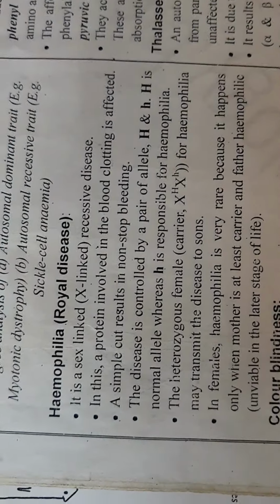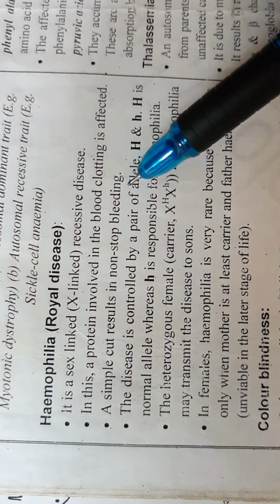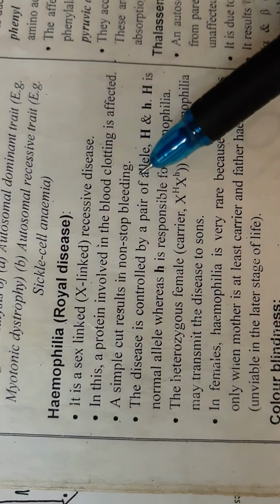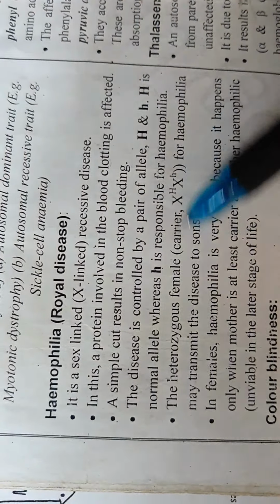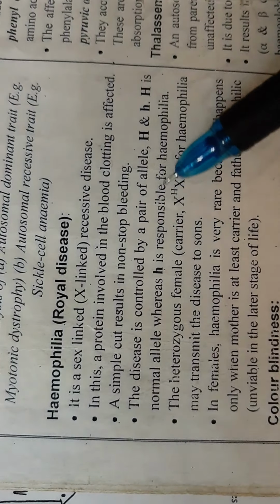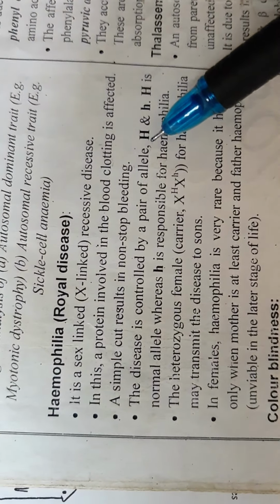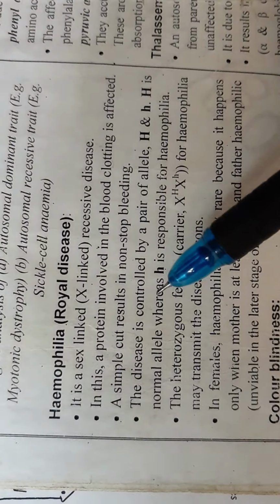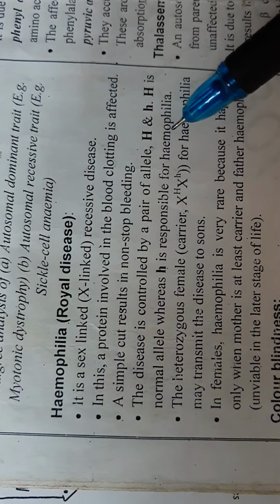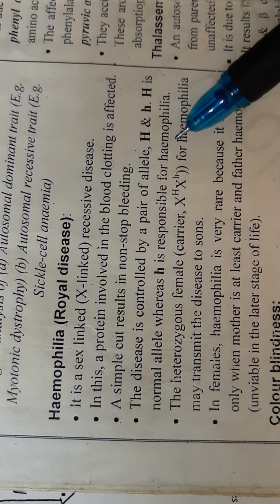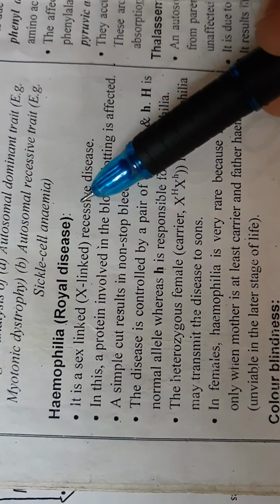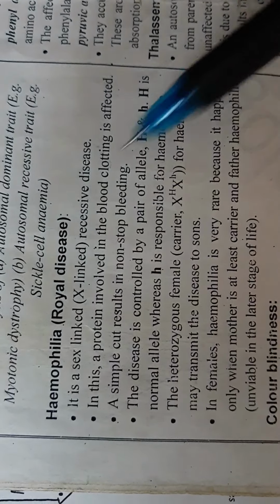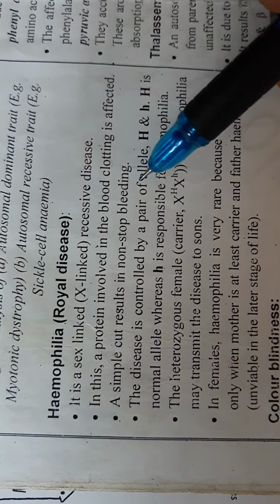Right? So how is it controlled, how is this disease spread, how is it inherited, what genes are involved? This disease is controlled by a pair of alleles, capital H and small h. Here capital H is the normal allele, whereas small h is responsible for hemophilia. So it is a recessive disease because of the small letter. Small is recessive, capital is dominant.